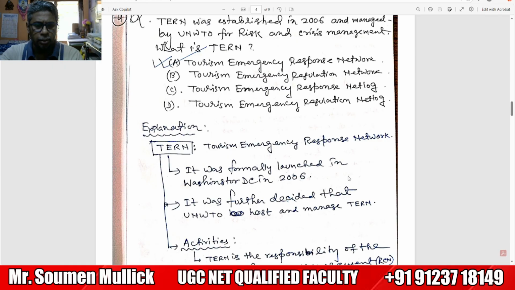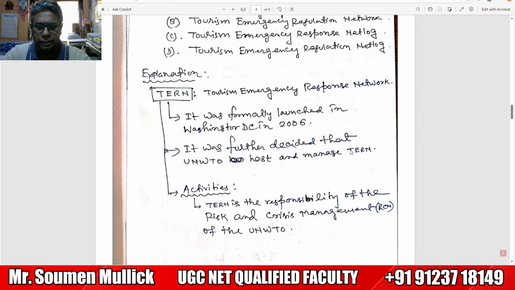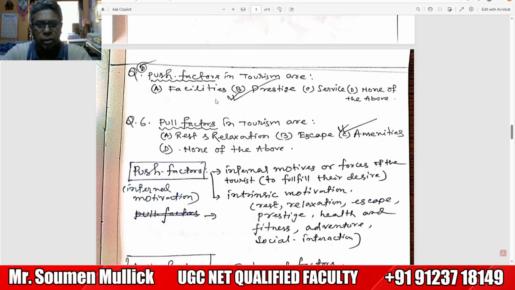It was formally launched in Washington DC in 2006. It was further decided that UNWTO host and manage TERN. This is the main activity. TERN is the responsibility of the risks and crisis management of the United Nations World Tourism Organization. Now we move on to our next question, the push factor and pull factor.